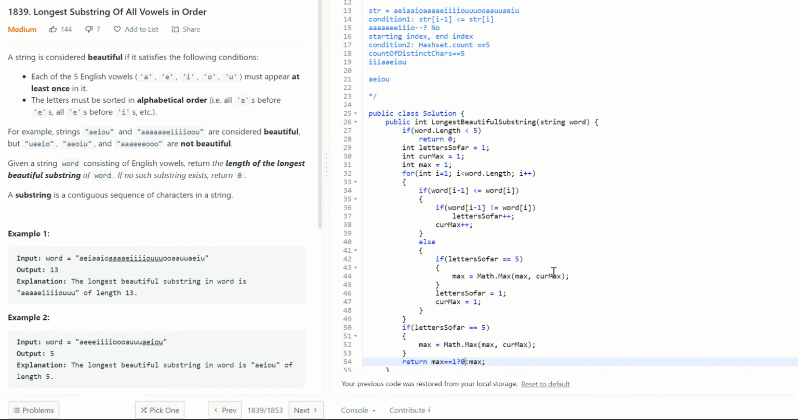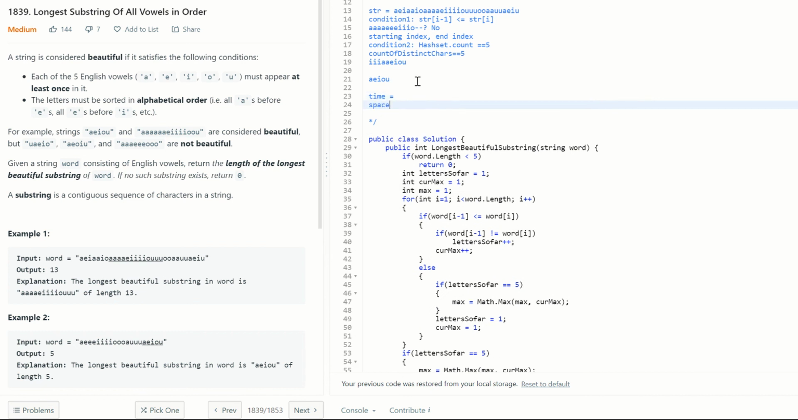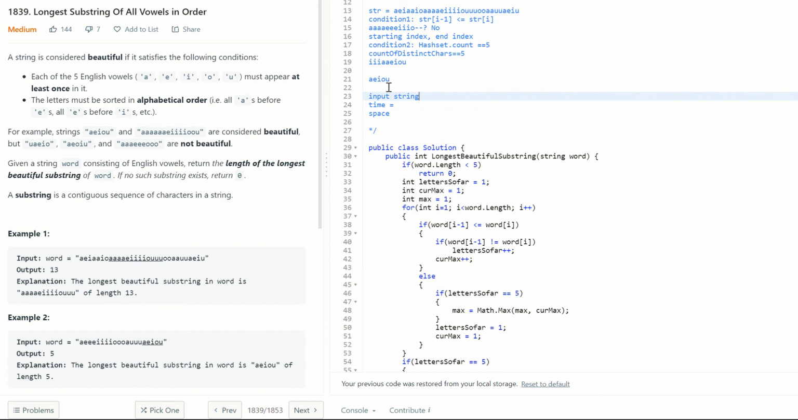So let's go ahead and look at the time and space complexity for this. Assume the input string length is n. We are going through the entire string only once. That means it is order of n. That is the time complexity.